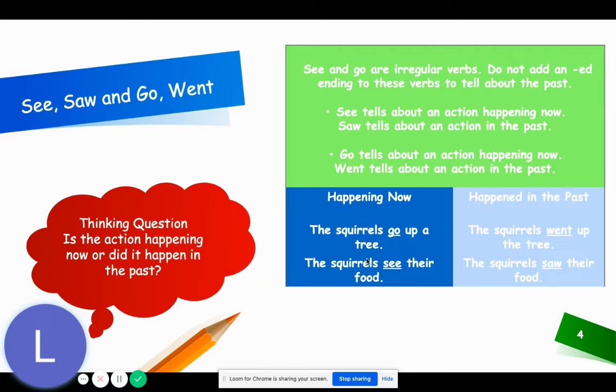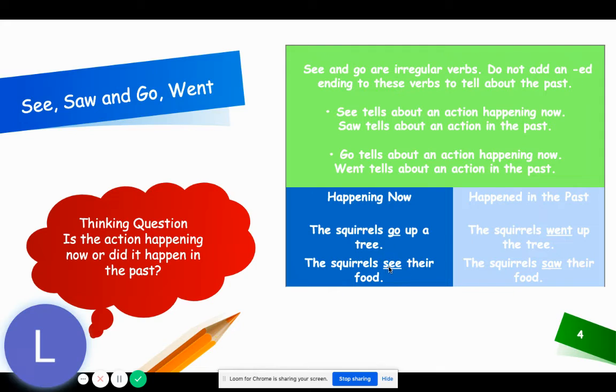Let's look at some samples. Happening now, happened in the past. The squirrels go up a tree. Go is an irregular verb. If you want to write it in the past tense, you will have to write, the squirrels went up the tree. Go, went.